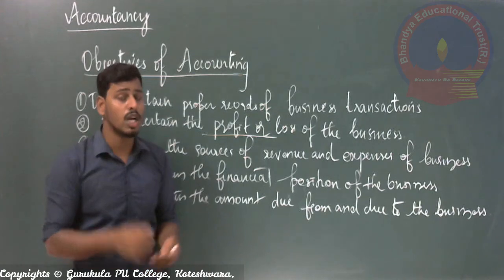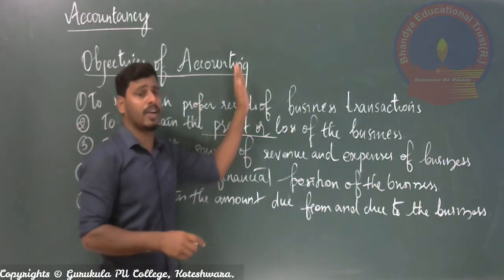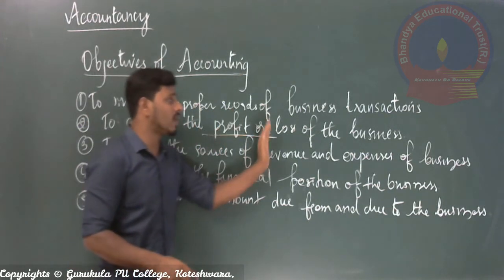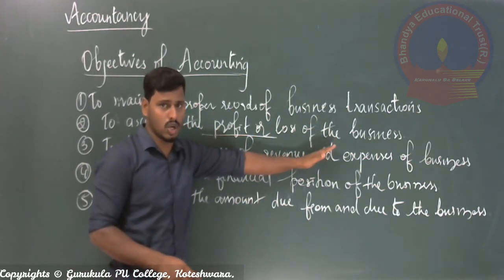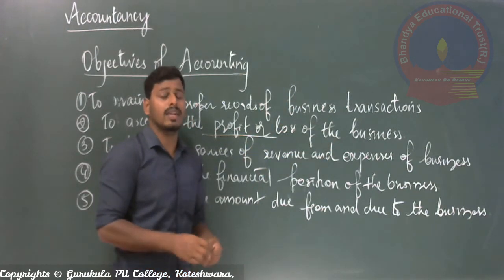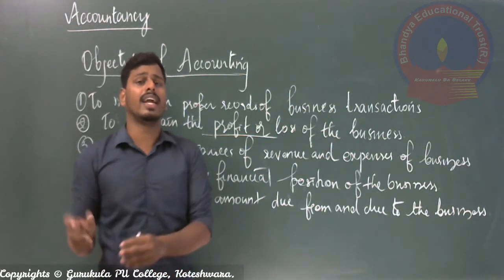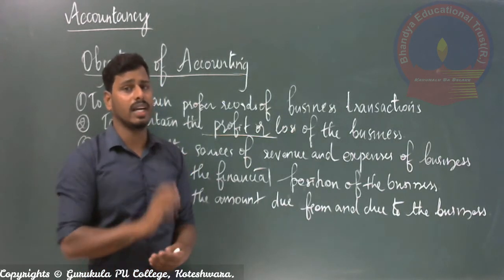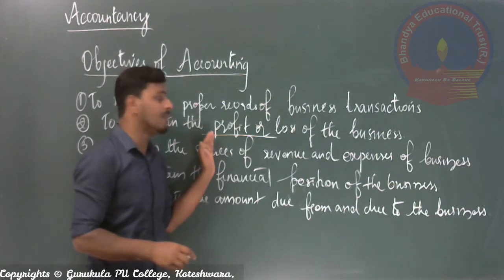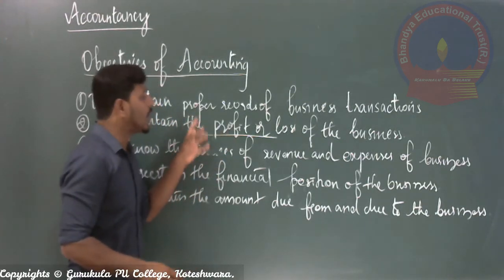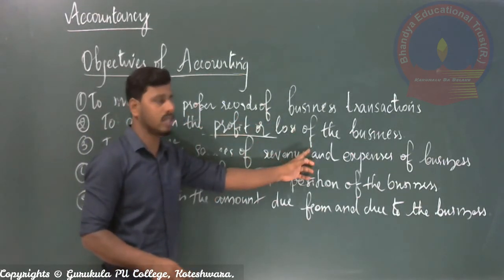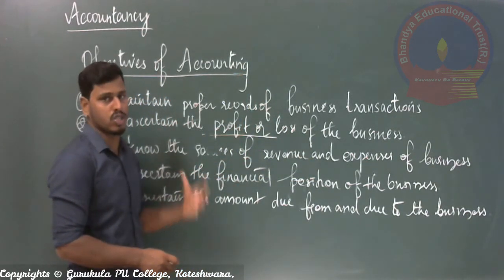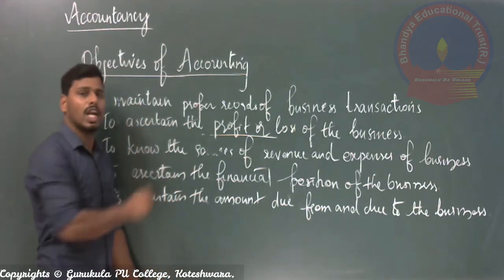So dear students, normally accounting work is prepared with the key objective of ascertaining the profit or loss of the business concern. Anybody can say this is the amount of profit or loss we get in this year only by seeing the accounting transactions. So in order to make it possible to calculate the accurate profit or loss of the business concern, we have to prepare accounting activities, meaning various books of account. This is the second objective.